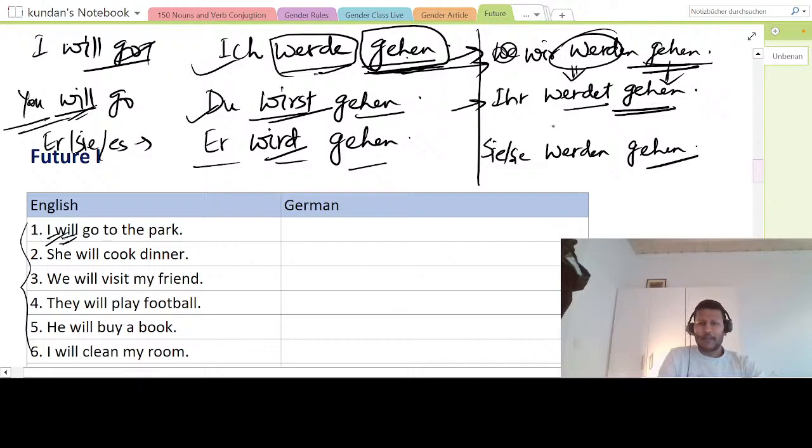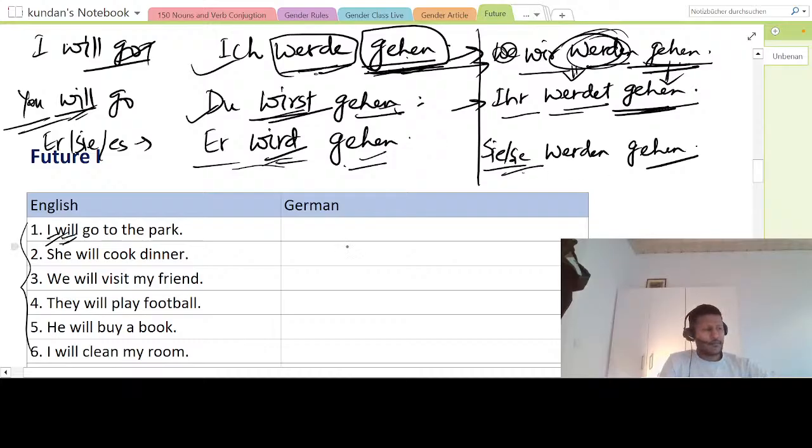If you have understood this one, then life is very, very simple. Again, I am reiterating: ich werde gehen, I will go. Du wirst gehen, you will go. Er wird gehen, he will go. Wir werden gehen, we will go. You see the form werden, right? Ihr werdet gehen, you guys will go. Sie werden gehen, they will go, right?